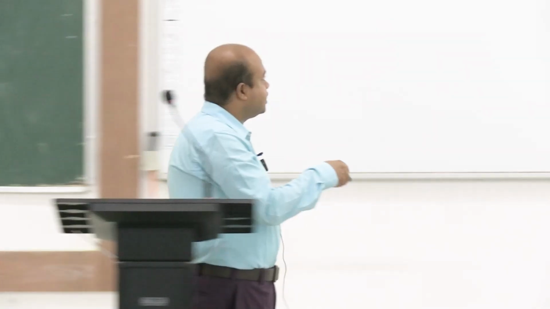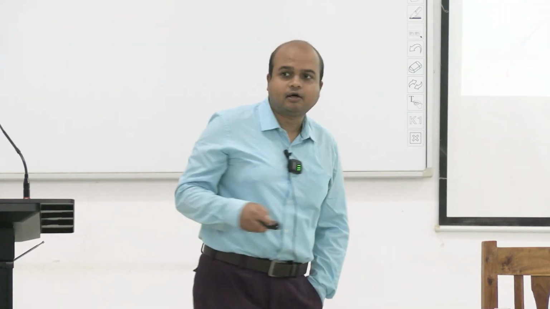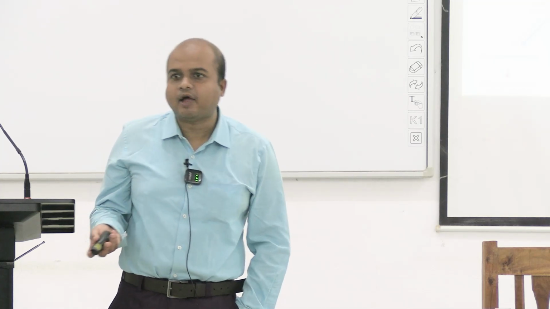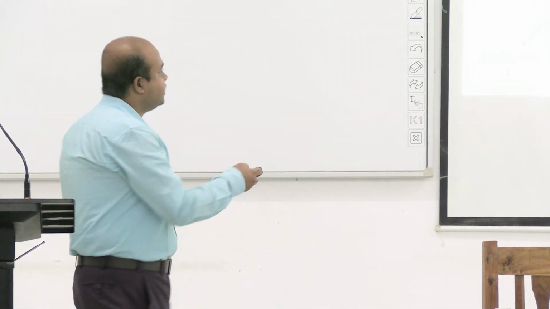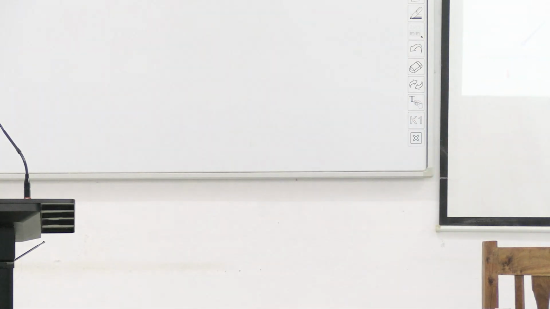If the SRY gene is not there, there is no Anti-Müllerian hormone. Lack of Anti-Müllerian hormone, or Müllerian inhibiting substance, and absence of testosterone lead to development of the Müllerian duct and the female structures. Otherwise, the Wolffian duct and male structures develop.